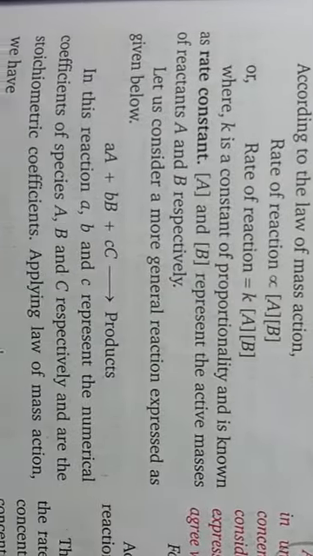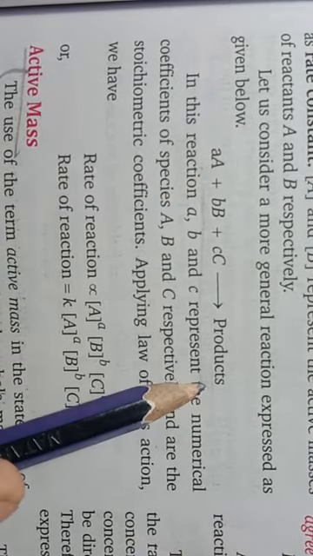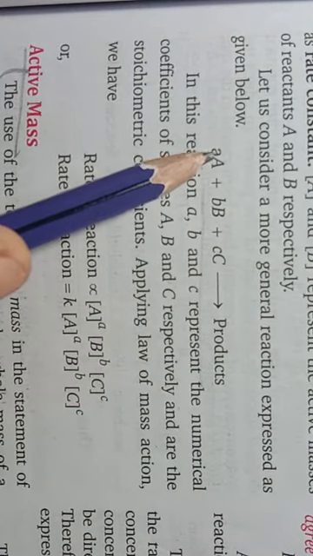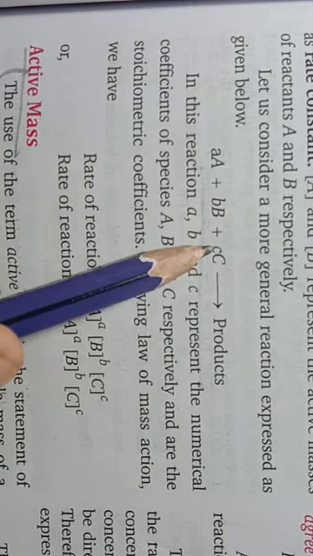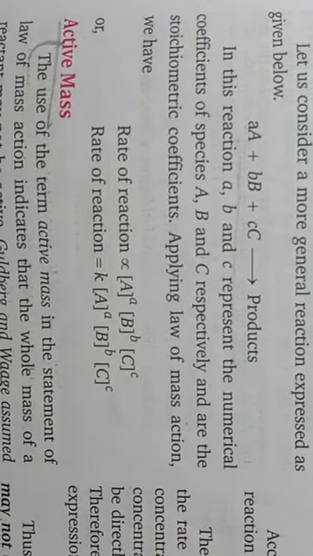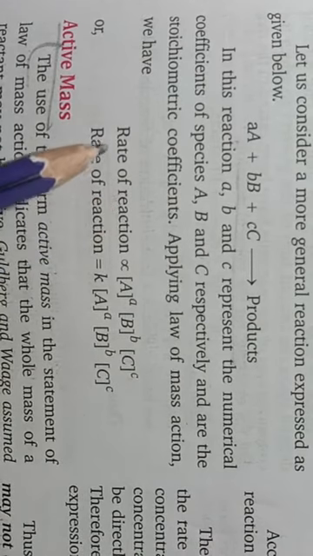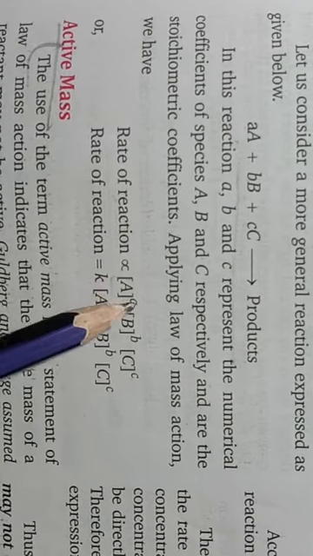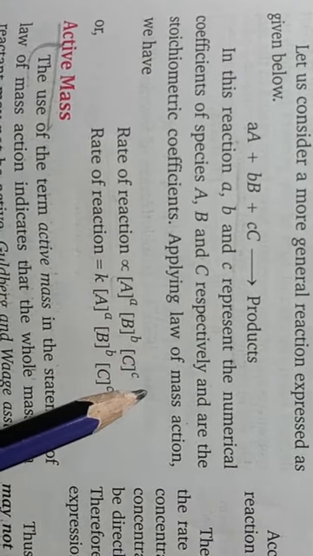Okay students, so if such a hypothetical reaction is taking place, you can see here in this reaction the reactants have a, b and c as the stoichiometric coefficients. So their rate expression will be: the rate of the reaction is proportional to [A] to the power a, [B] to the power b and [C] to the power c.